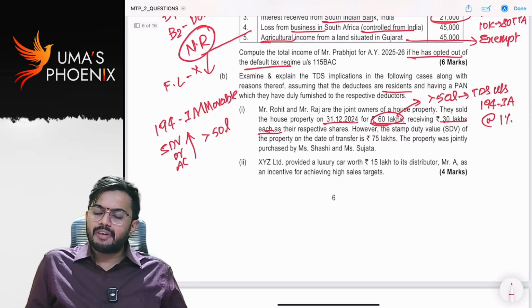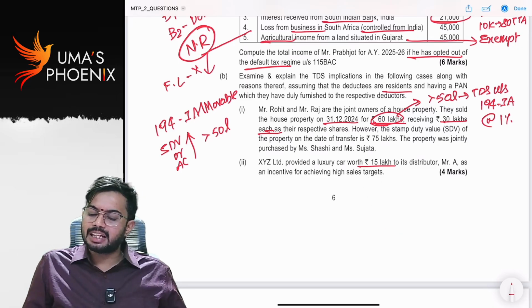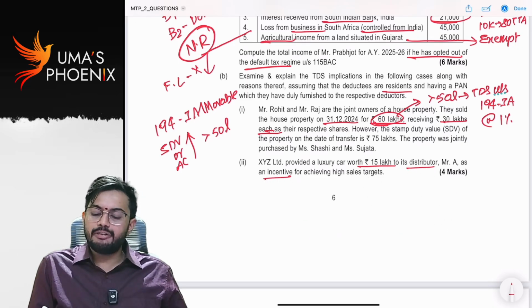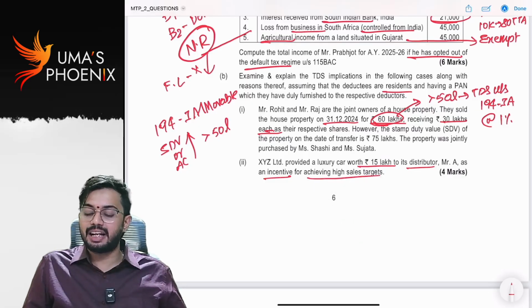XYZ Limited provided a luxury car worth 15 lakhs to its distributor Mr. A as an incentive for achieving high sales targets. That means the distributor is doing business.